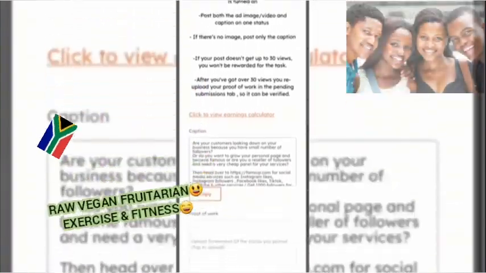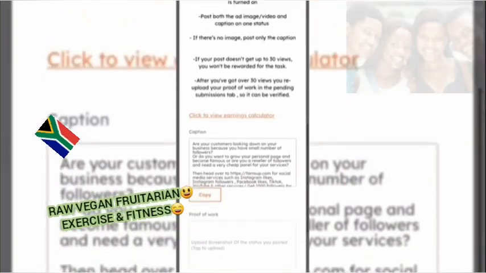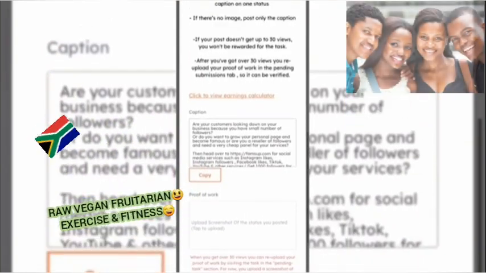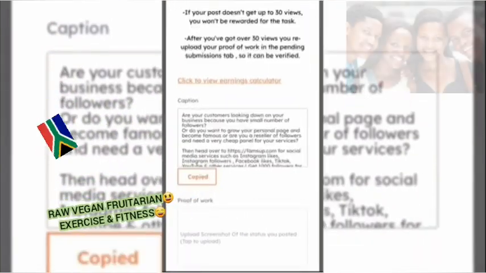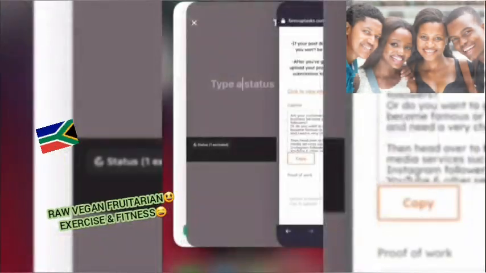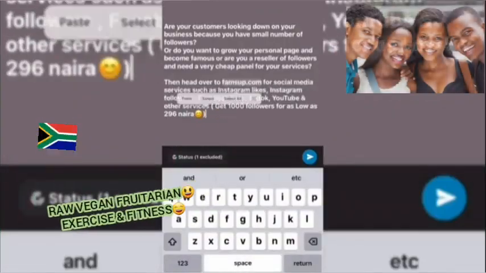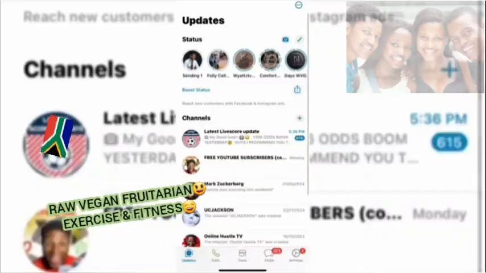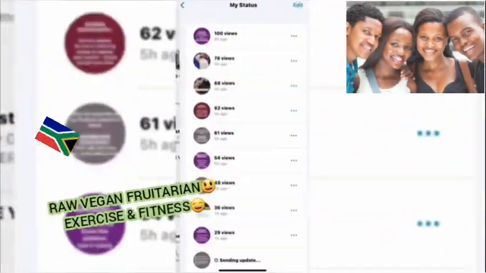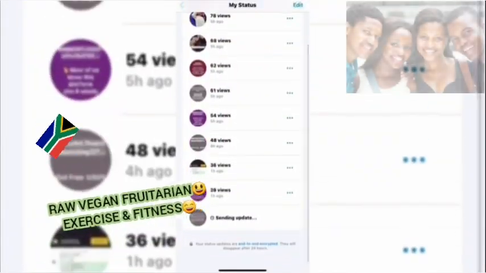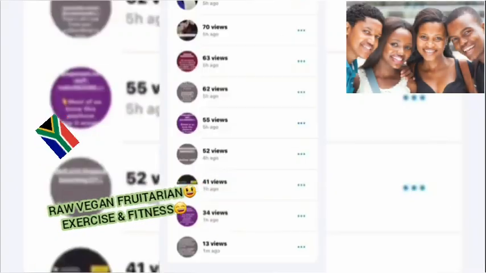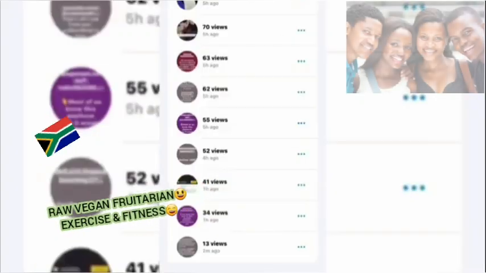For example, this task does not have an image, so what we need to do right now is to just copy this. Once you have copied this, you can go over to your WhatsApp status and paste this exactly the way you copied it and send. So now we have to wait for this to load up. As you can see, we've succeeded in posting this on our WhatsApp status.